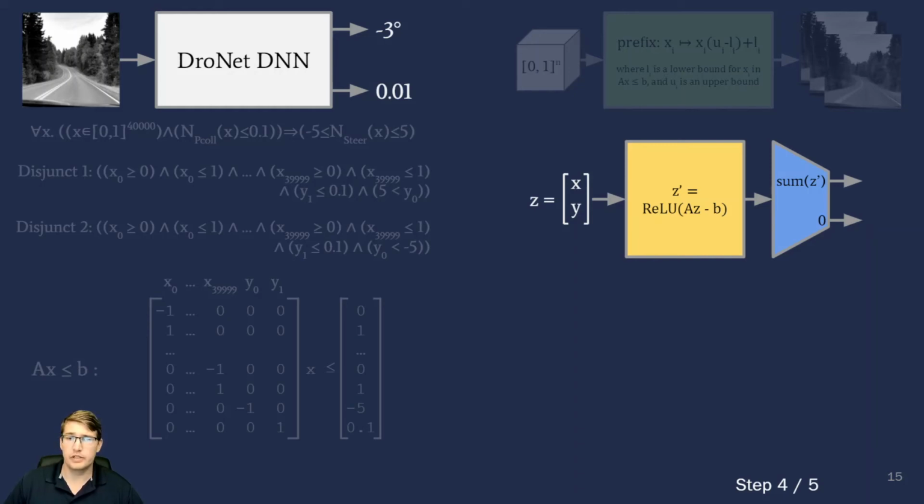If this value is ever greater than or equal to the output value of class 0, then the disjunct is satisfied, and thus a counterexample exists for the original property. It is this suffix that turns the network into a classifier that enables us to specify a robustness property over the new network.